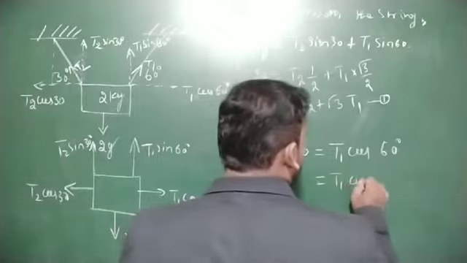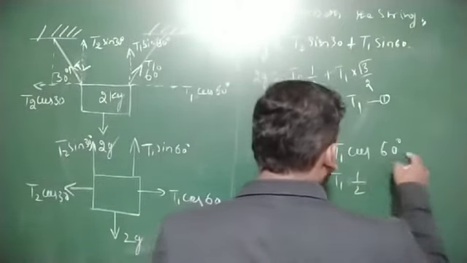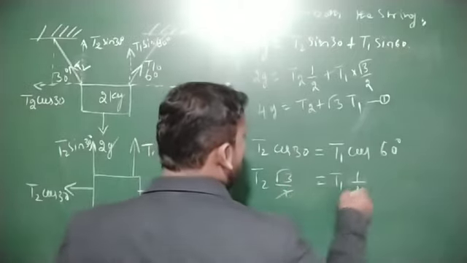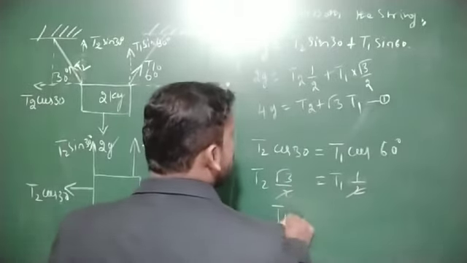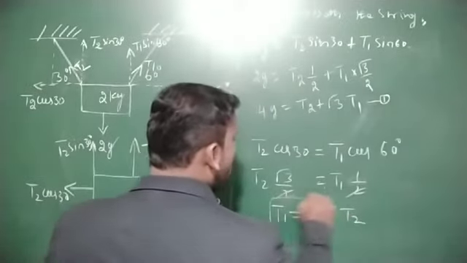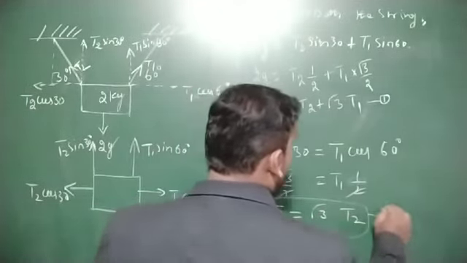So T2 root 3 by 2 is equal to T1 into 1 by 2. The 2 gets cancelled. Therefore, T1 is equal to root 3 into T2. Call it equation number 2.